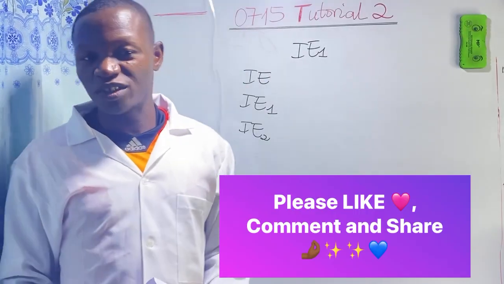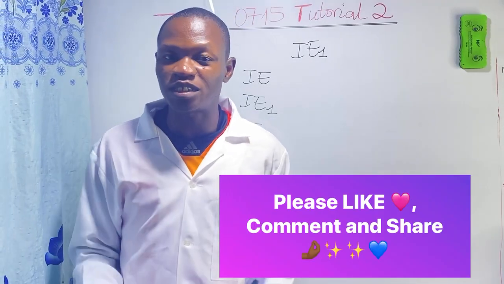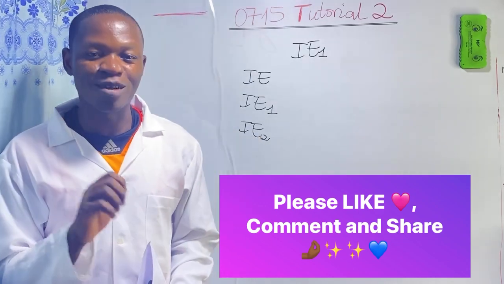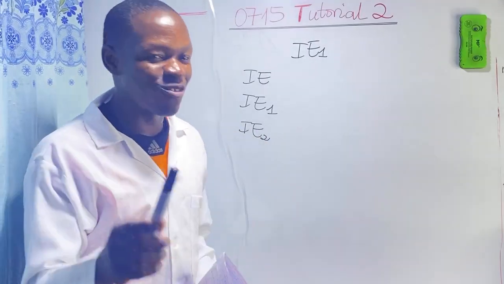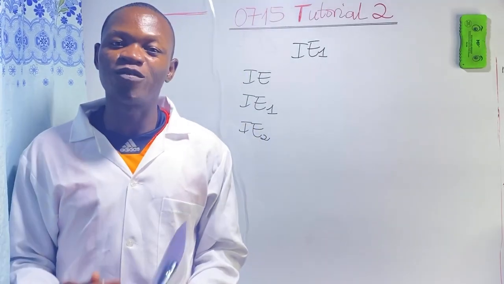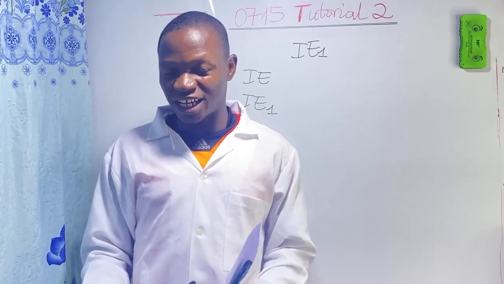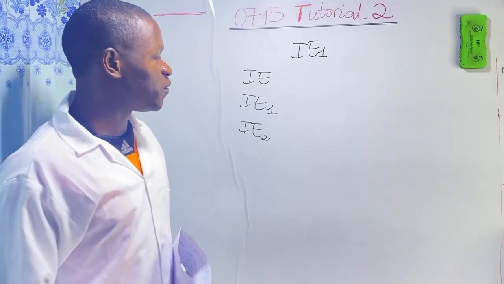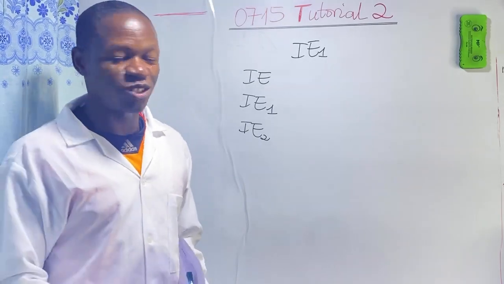So what is ionization energy? Simply, ionization energy is the enthalpy change associated with the formation of cations. I believe most of you have never heard about this definition. When they ask you to define ionization energy, you go ahead and say that it is the heat evolved or absorbed when 1 mole of gaseous atom of an element loses 1 mole of electron to form 1 mole of gaseous unipositive ion. What you have defined is not ionization energy, but it is first ionization energy.